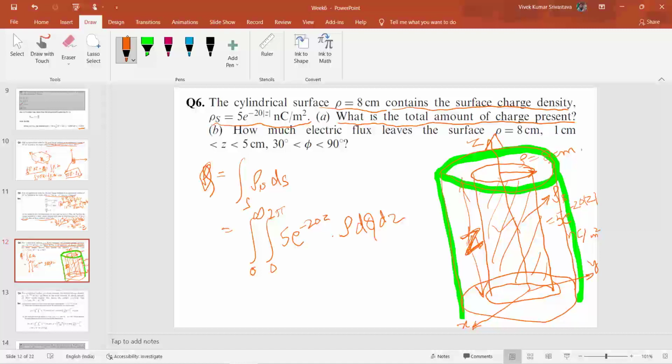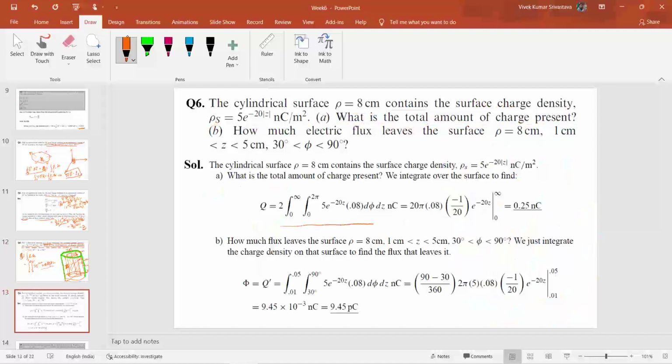The value of rho is given here as 8 centimeter, so I can replace this with 0.08. We have to calculate this integral to find the total charge on this cylindrical surface. Once you find the integral, the total charge present on the cylindrical surface will be 0.25 nanocoulomb.